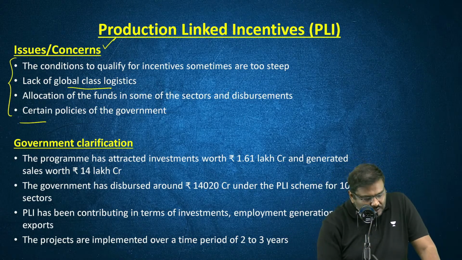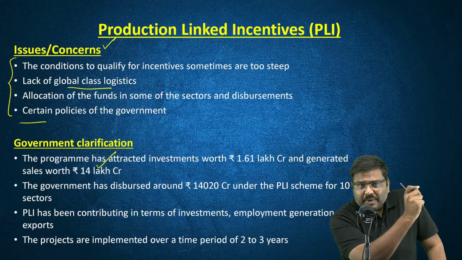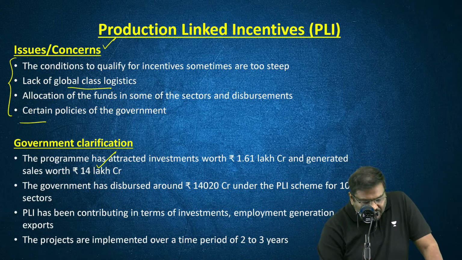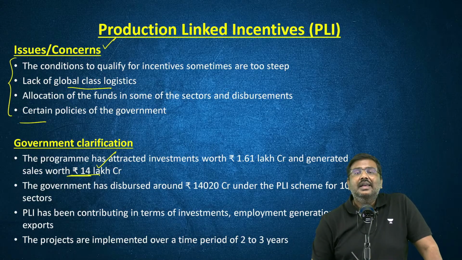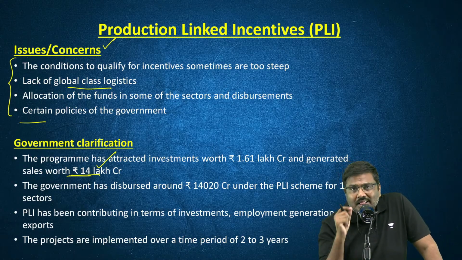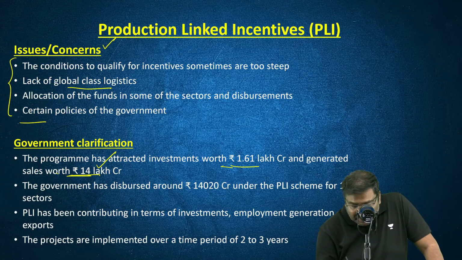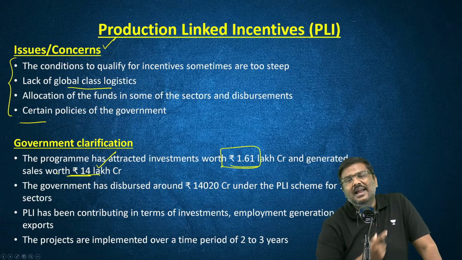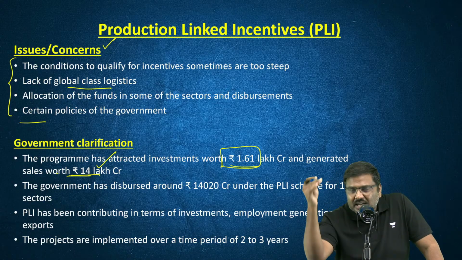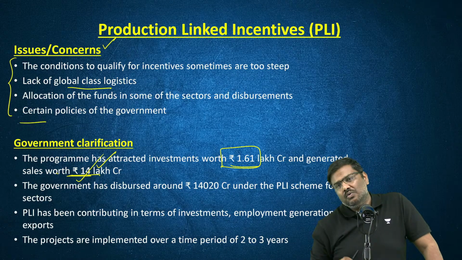Point number two, the government also says, look at the amount of investment we have been able to attract because of PLI. The amount of investment is to the tune of 1.61 lakh crore rupees, and the sales of those companies which are covered under the PLI is to the extent of around 14 lakh crore rupees.